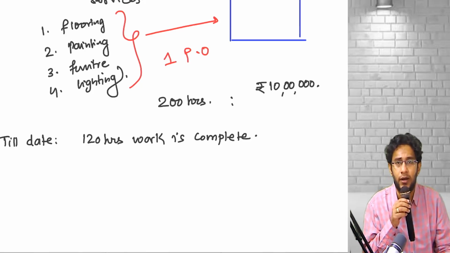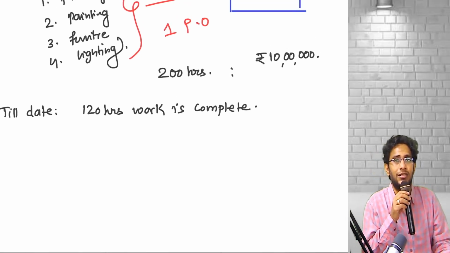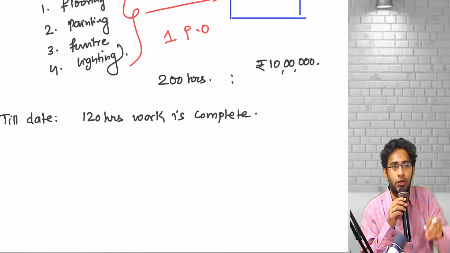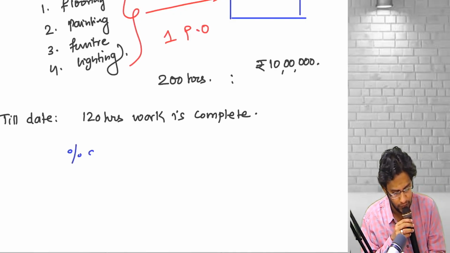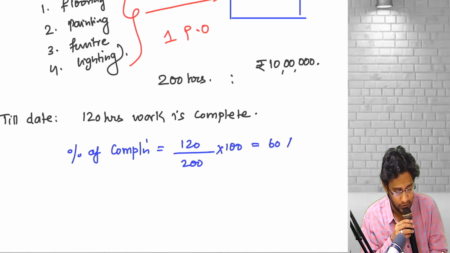Apply the input method and tell me what is the degree of completion. Input method is not always cost. Whatever you input, that could be hours also. So tell me, sir, degree of completion. 60%. Percentage of completion is 120 upon 200 into 100, which is equal to 60%.